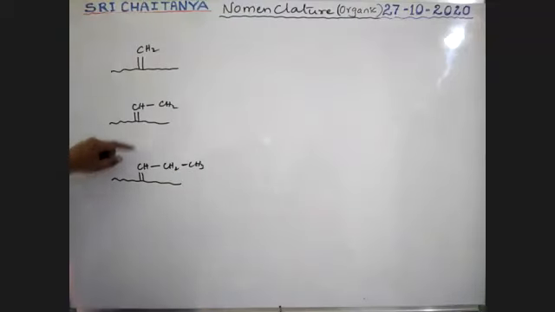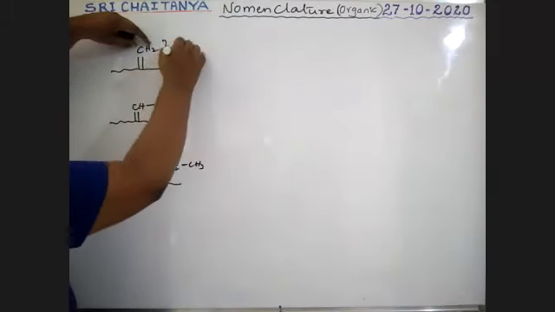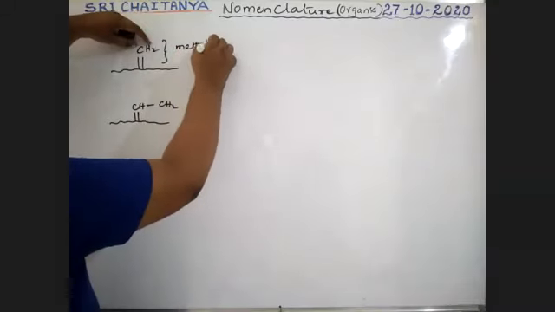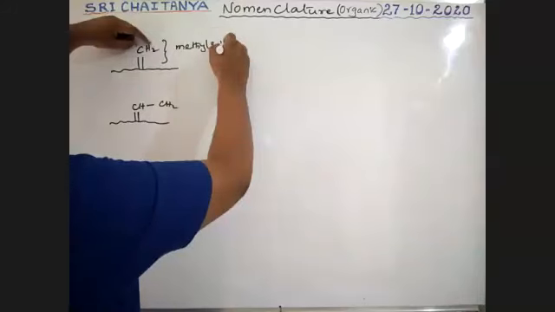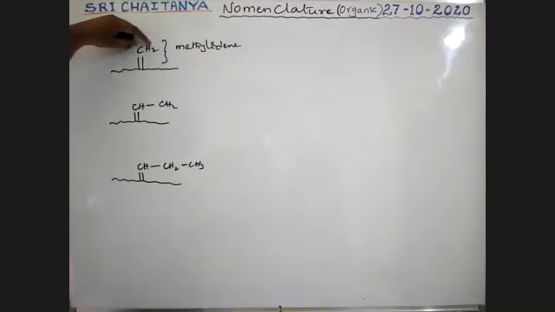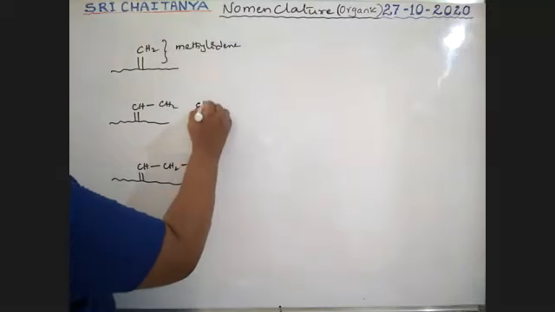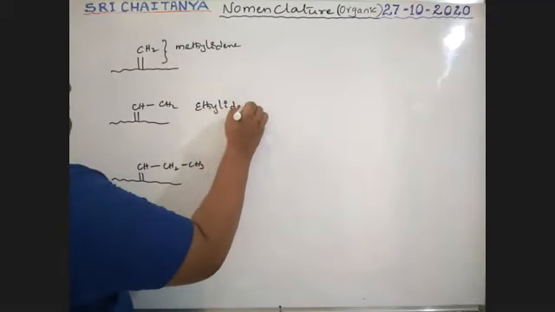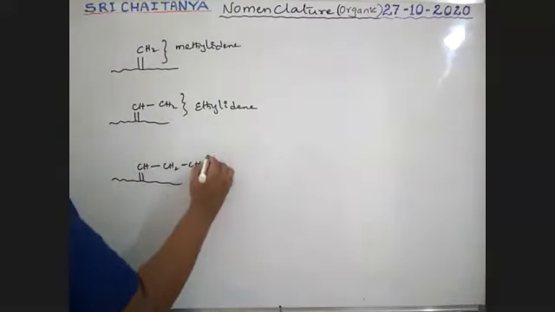So boys, double bonded carbons are called ylidenes. See here, one carbon is called methylidene, D-E-N-E. Next, it is 2 carbons, but the double bond is attached to the carbon chain, therefore it is ethylidene. It is 3 carbons, so the double bond is attached, it is propylidene.